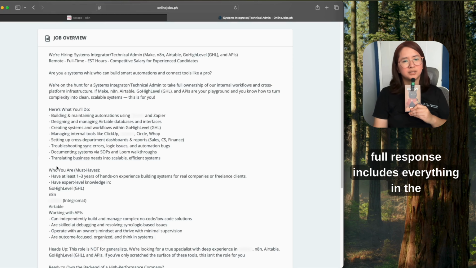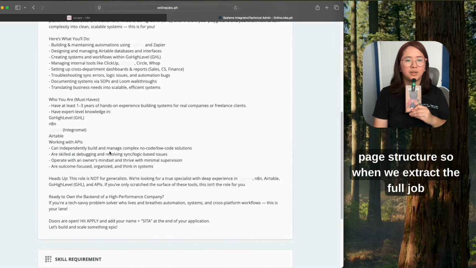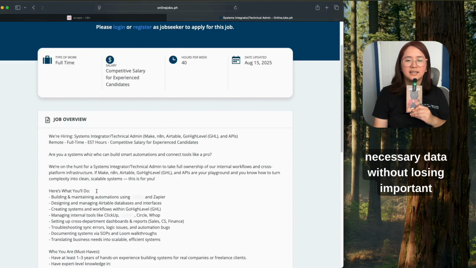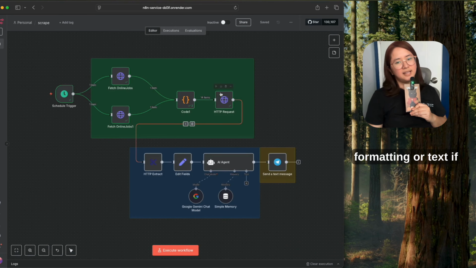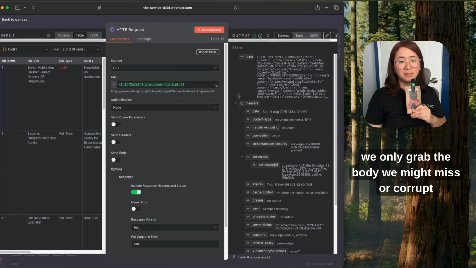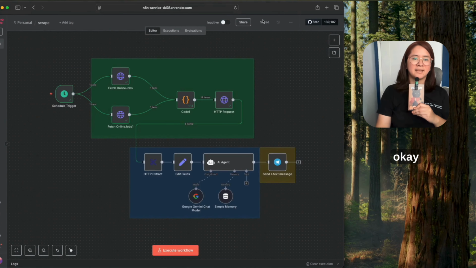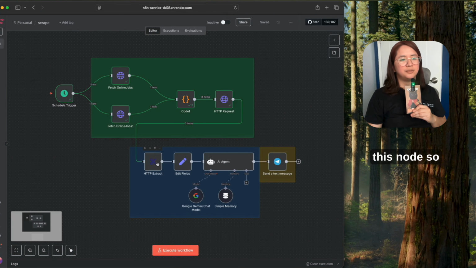This full response includes everything in the web page structure, so when we extract the full job description later, we have all the necessary data without losing important formatting or text. If we only grab the body, we might miss or grab parts of the content. So it's very important. Okay, next we move on to this node.